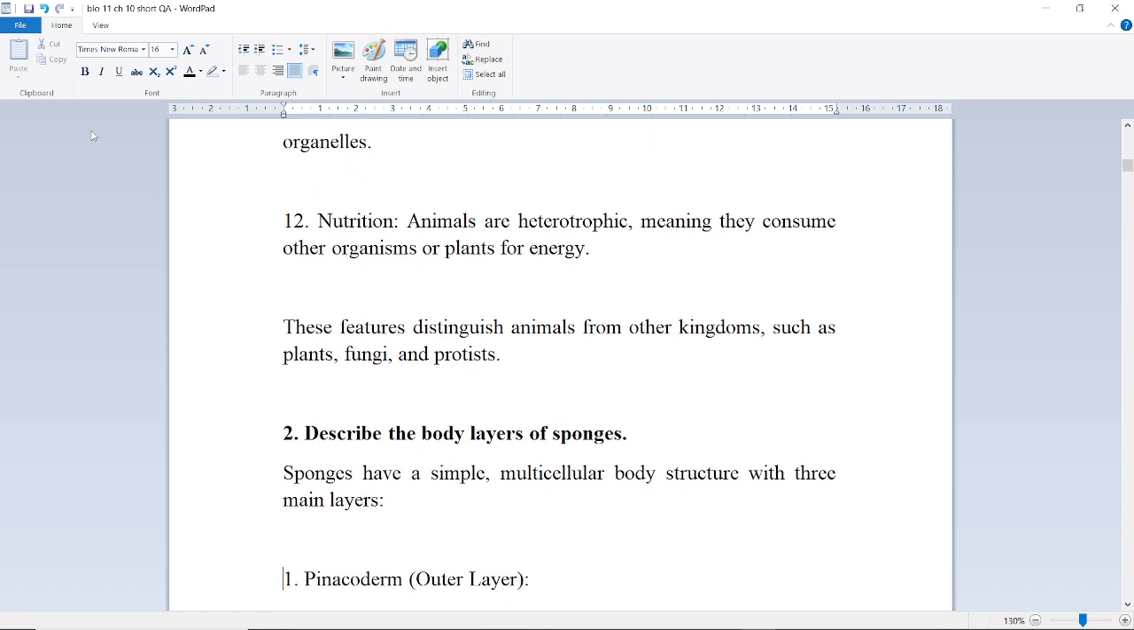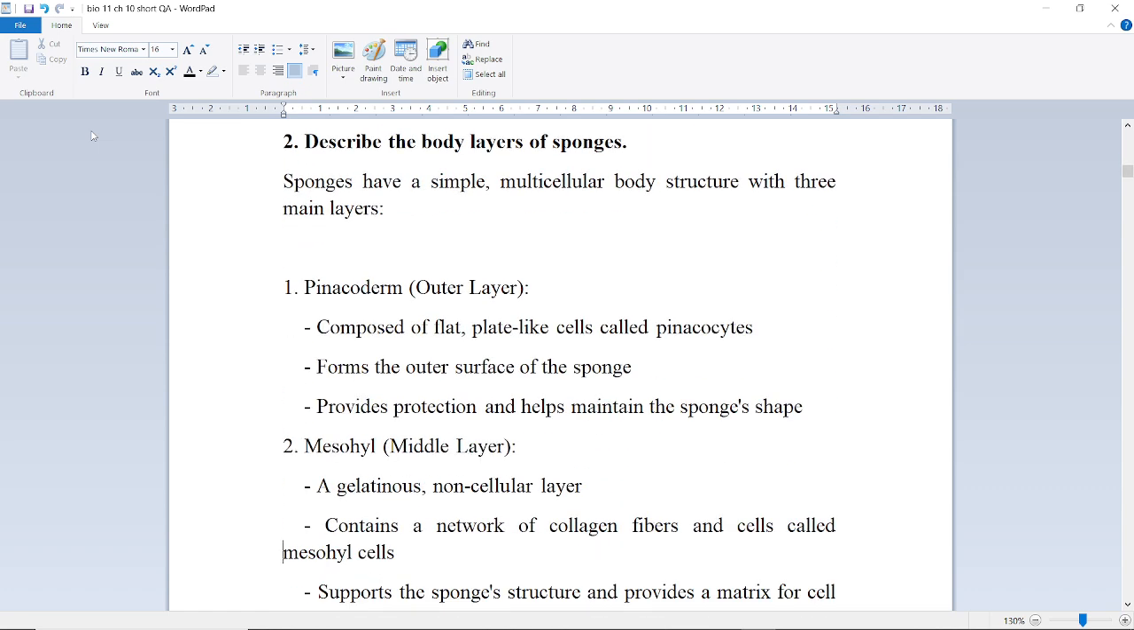Next question is, describe the body layers of sponges. Sponges have a simple multicellular body structure with three main layers. First of all, pinacoderm, which is the outer layer. It is composed of flat plate-like cells called pinacocytes, forms the outer surface of the sponge, provides protection and helps maintain